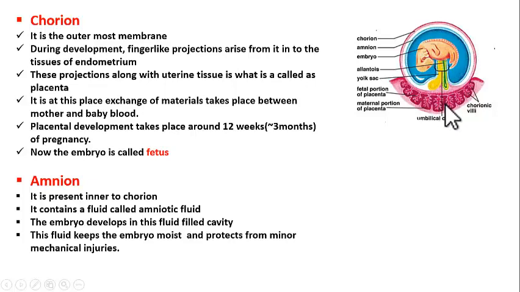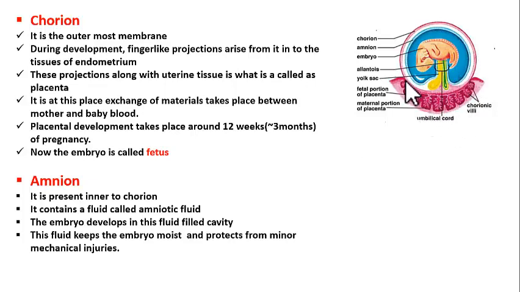So exchange of materials takes place between the embryonic blood and the mother's blood. Got it? So mother's blood gives off oxygen and food materials into the embryonic blood, and the embryonic blood releases carbon dioxide and waste into the mother's blood circulation. So this is how exchange of materials takes place at this region.